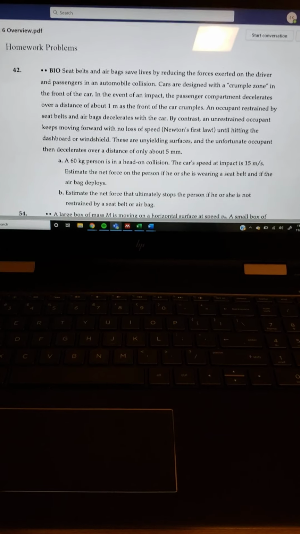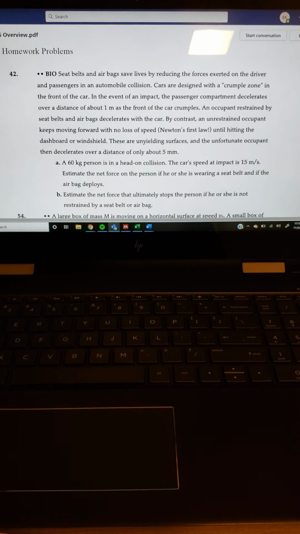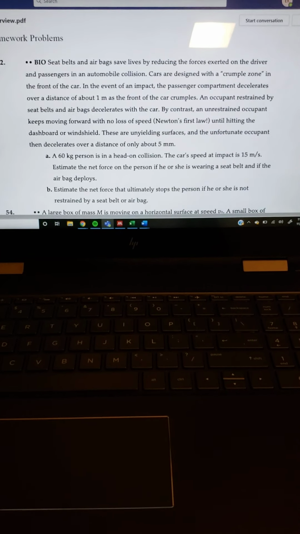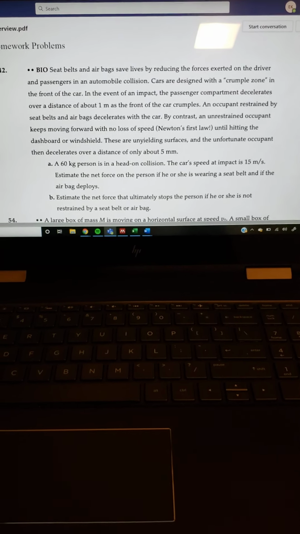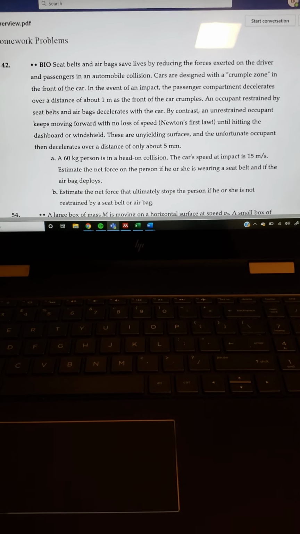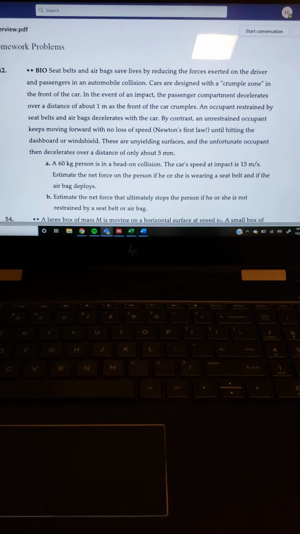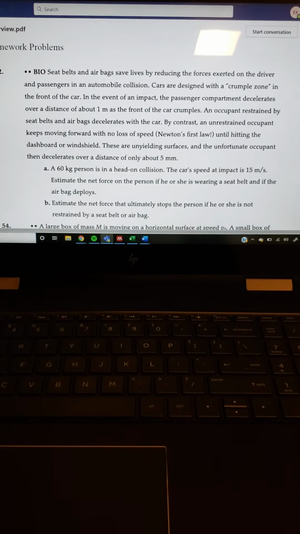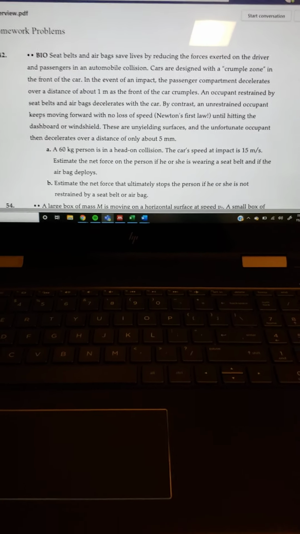So part A wants to know if a 60-kilogram person is in a head-on collision and the car's speed at impact is 15 meters per second, what's going to be the net force on the person if he or she is wearing a seatbelt and if the airbag deploys? And for B, we want to estimate the net force that ultimately stops the person if they are not restrained by a seatbelt or airbag.